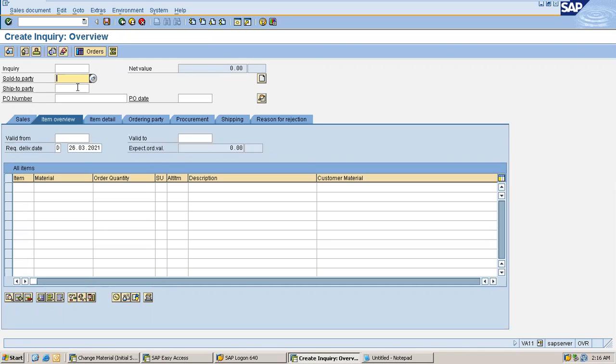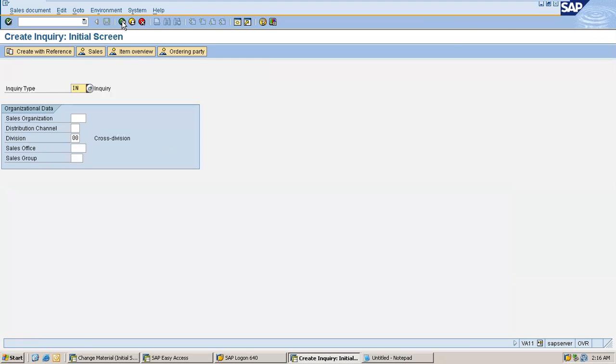So you just need to alter this. You need to use IN instead of EN. Okay. Now, when you enter IN here, this is the initial screen. When you open the VA11 transaction code, the first screen you see is the initial screen where you give minimum details, like what kind of form you're going to fill.